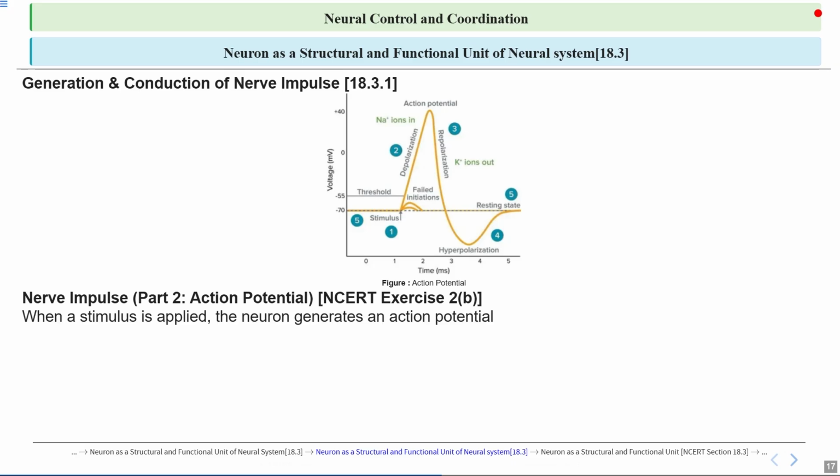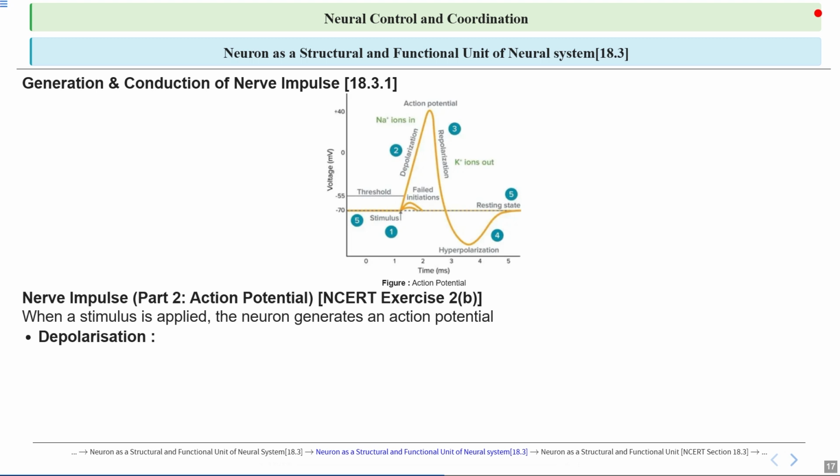When a stimulus is applied, the neuron generates an action potential, which is an electrical signal that travels along the nerve fiber. This happens when the stimulus is strong enough to depolarize the neuron's membrane, making the inside less negative. This triggers an all-or-nothing response where sodium channels open, allowing sodium ions to rush in, creating a rapid change in the voltage. This electrical impulse then moves very quickly through the neuron, allowing it to transmit signals to other cells efficiently.